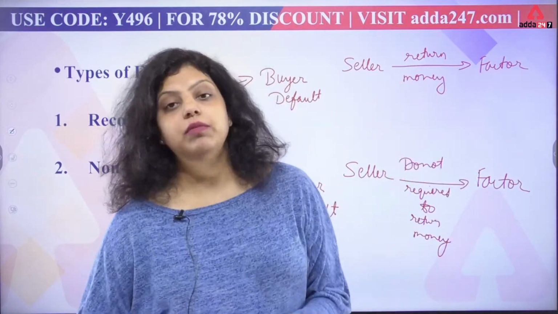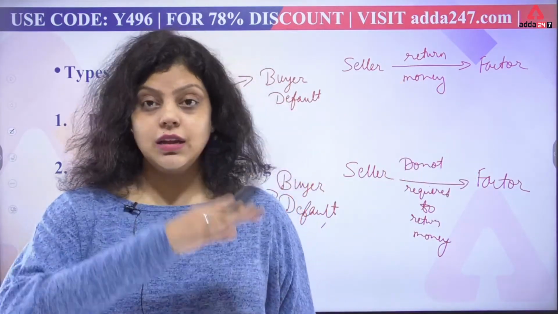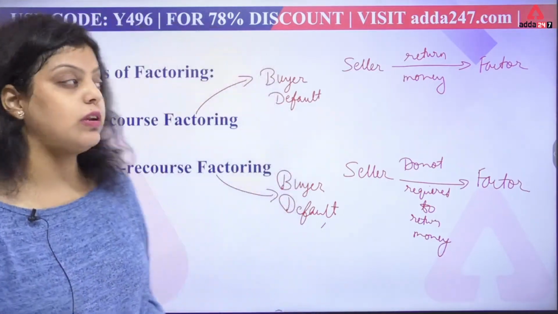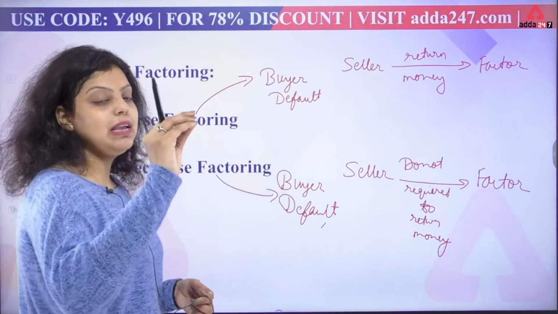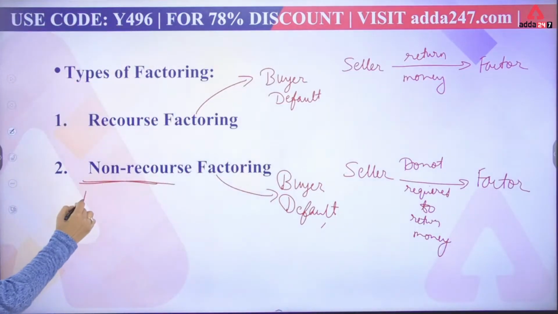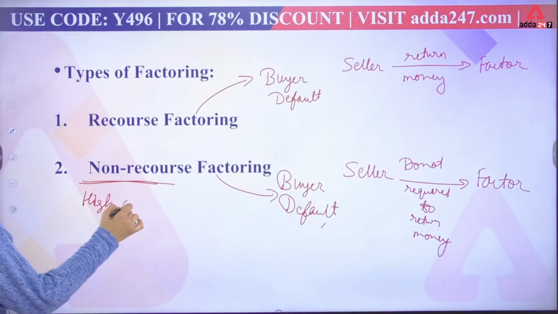Now in that situation, when in one type of factoring you are getting protection from bad debts, and in the other you are not getting the protection, it means the commission will be charged high in case of non-recourse factoring.